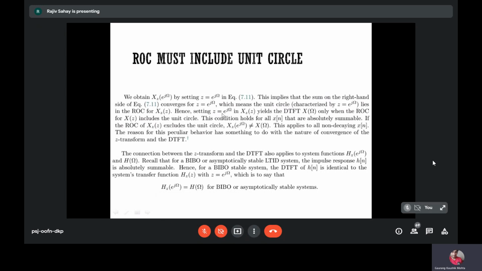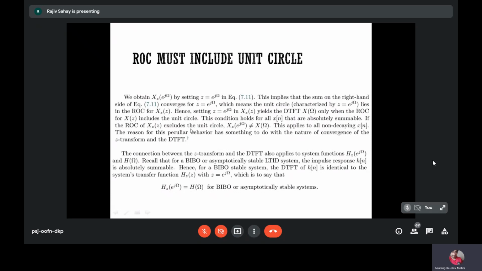So if you put z equal to e to the power j omega in the bilateral z transform expression, you will get the DTFT X of omega only when the ROC for X_z includes the unit circle. So this implies that x of n is absolutely summable.